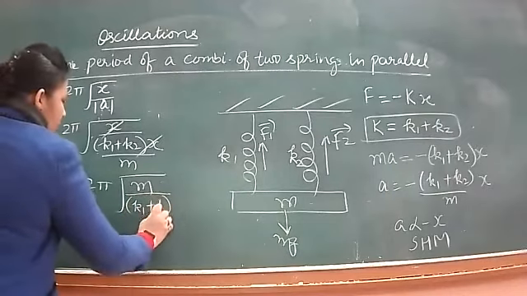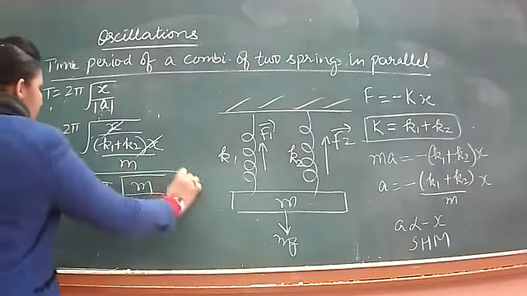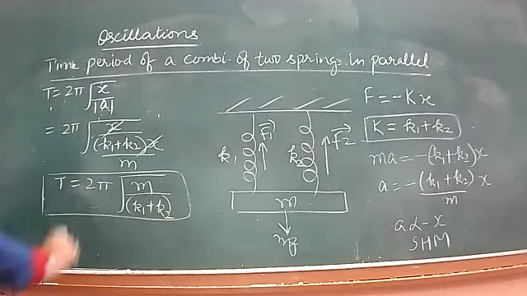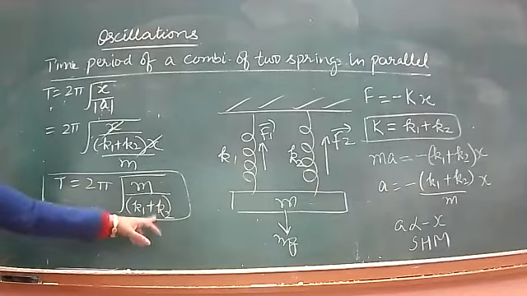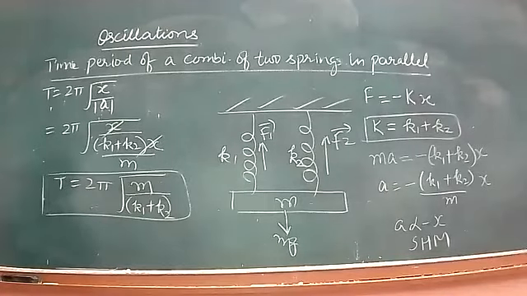So in the formula, in place of K we are getting just K1 plus K2. So this is how our formula gets modified. K will be K1 plus K2. So two things you have to note: the effective spring constant, and then we put the effective spring constant here in place of K.